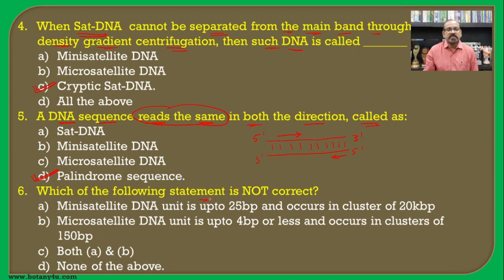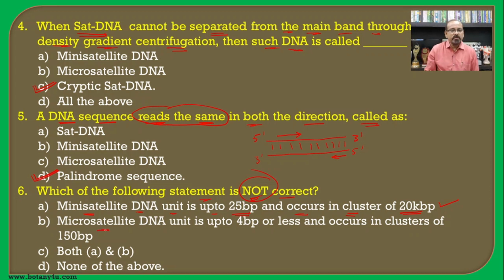Then which of the following statements is not correct? Always read the 'not' or 'incorrect'. The first one, that is the minisatellite DNA unit is up to 25 base pairs and occurs in clusters of 20 kilo base pairs, and this is the correct statement with respect to the minisatellites.